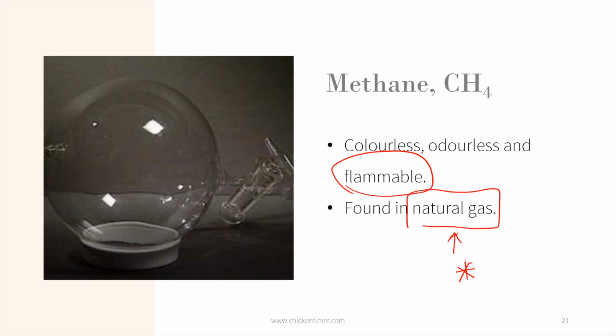In the MCQ they put 4 options, and the answer is methane. This answer is very difficult to find. It's one tiny line inside the notes or the textbook, so it is very easily missed.